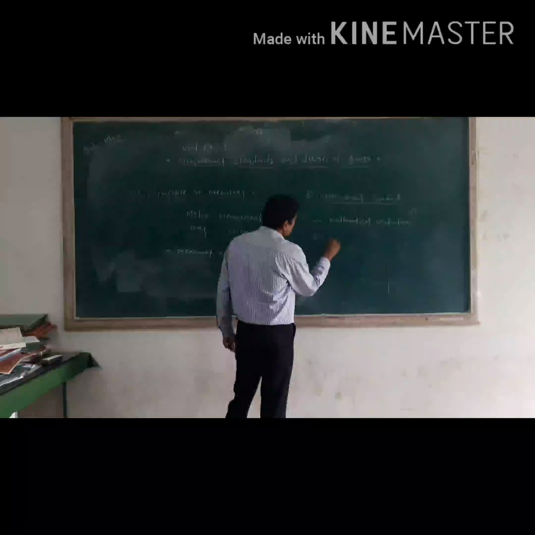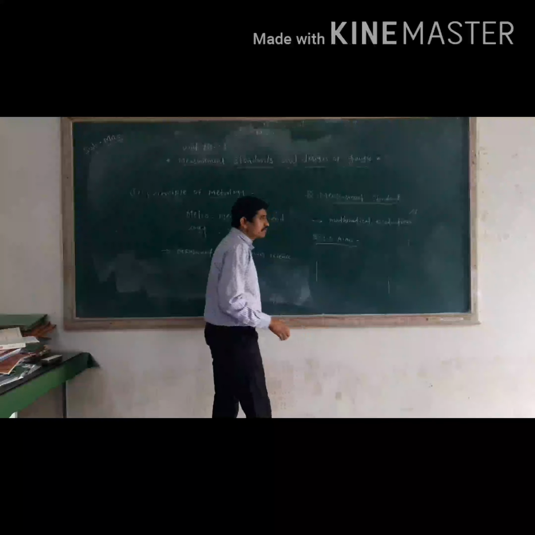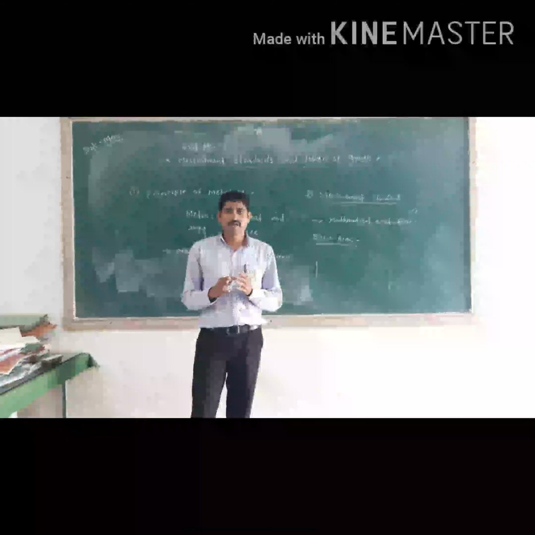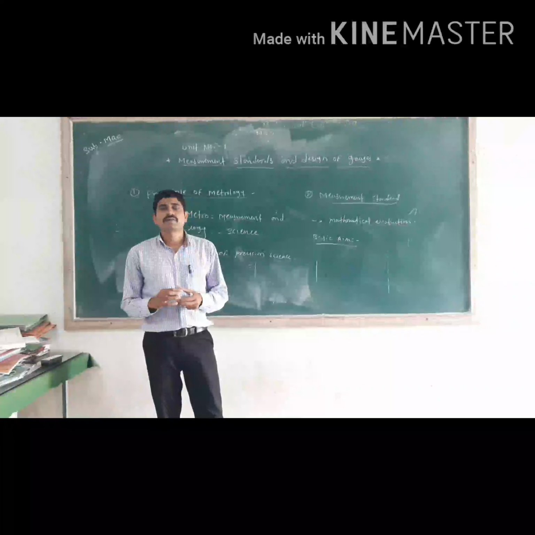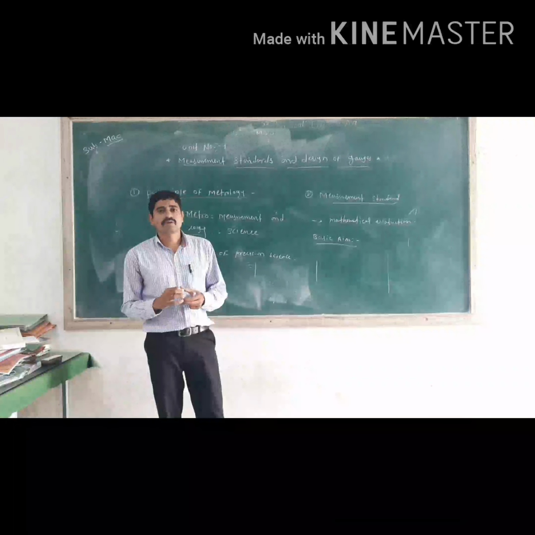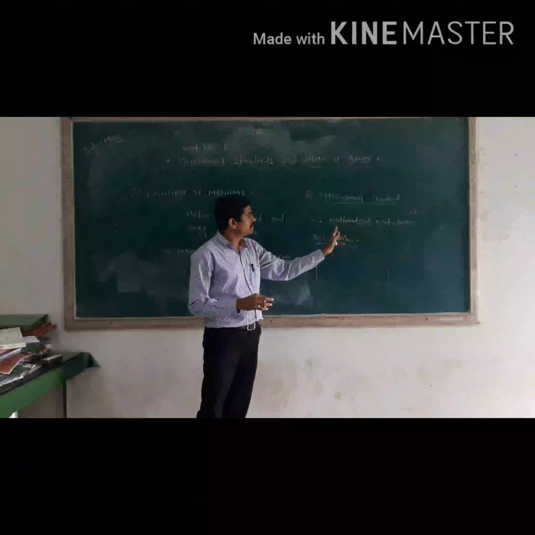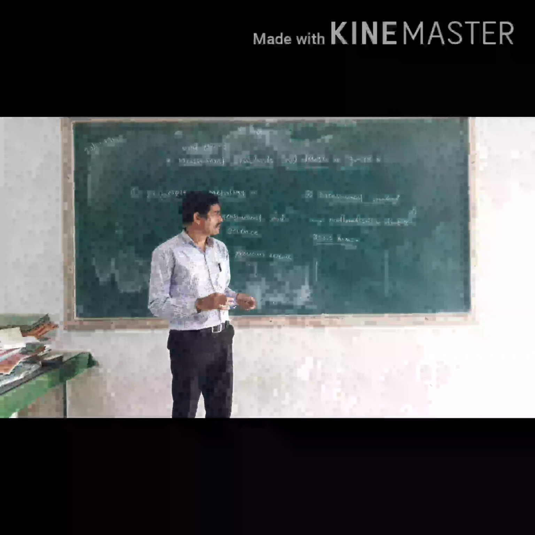What is the basic aim of the measurement? The basic aim of the measurement includes checking whether the component has been manufactured as per the requirement of specification or not. You have to check that your component is manufactured as per your requirement or not.